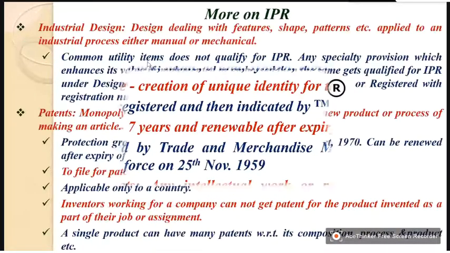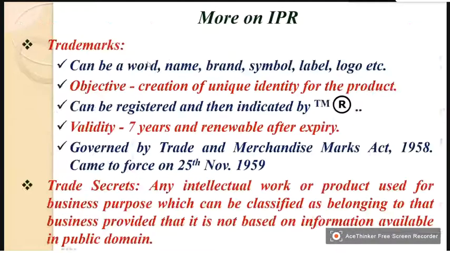Then trademarks. This is registration. Now a word can be a trademark. A name can be a trademark. A brand can be, or a symbol or a label, logo, etc. So the objective is the creation of a unique identity for the product. It can be registered and then indicated by a trademark, TMR. As per our law, it is 7 years and renewable after expiry.